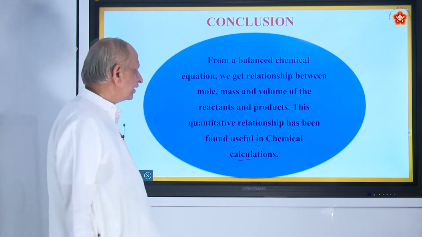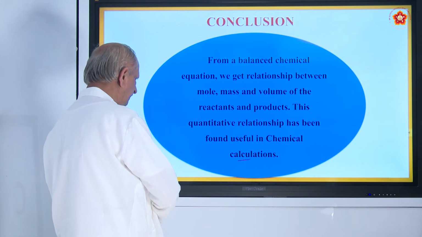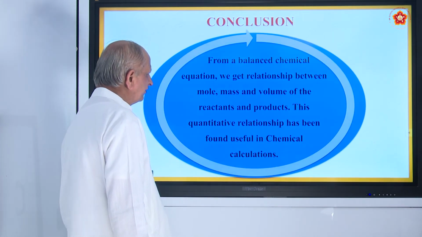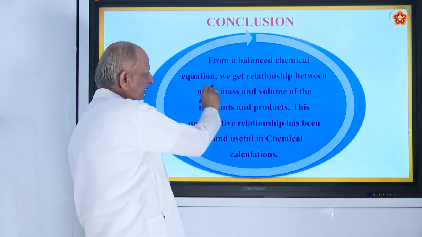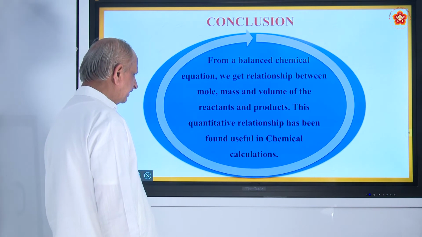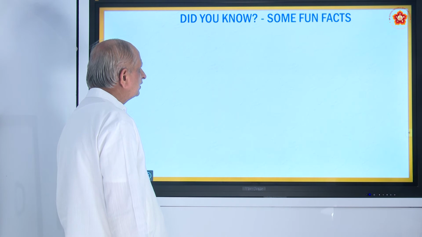That is what you can make out from the balanced reaction. From a balanced chemical equation, we get the relation between mole, mass and volume of the reactants and the products. So, that is very important.